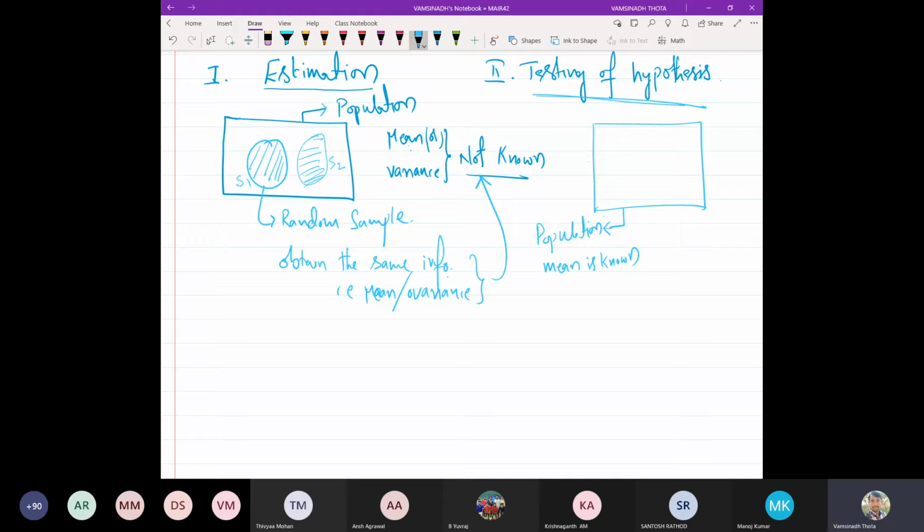We should have a process. We should have some mathematical conditions. If it satisfies certain conditions, then based on that, we should accept it. That is the mathematical way, right? So again, what is the process? Again, the process is the same. We have to take a random sample.